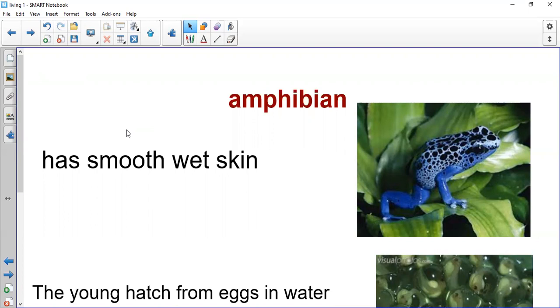As I told you, they are kinds of animals that have wet skin, or their body is very smooth, very soft, not like reptiles, very dry and scaly. No, it's smooth and wet. Amphibian has wet skin.